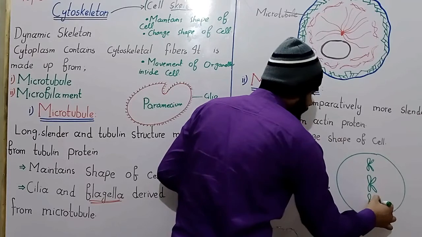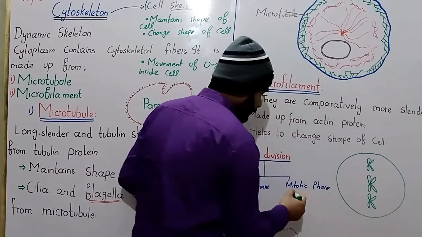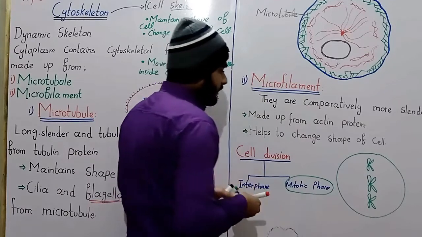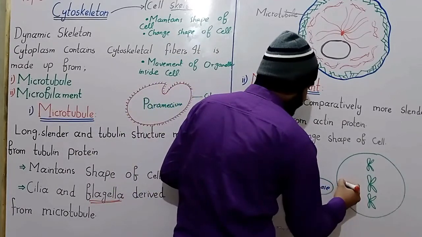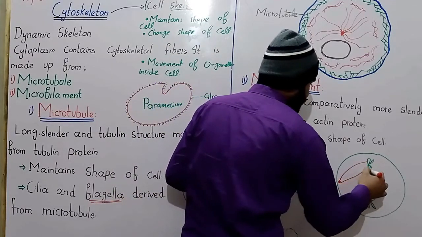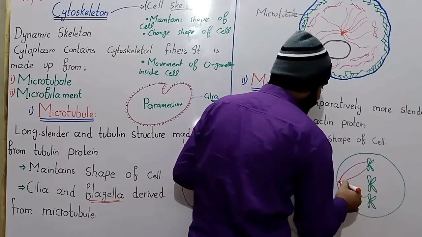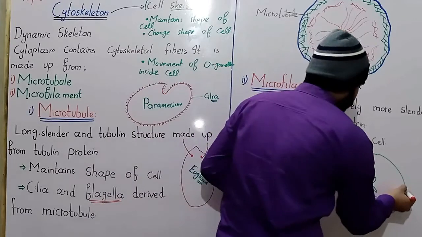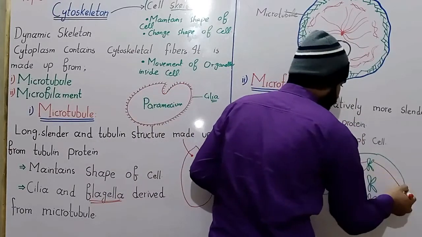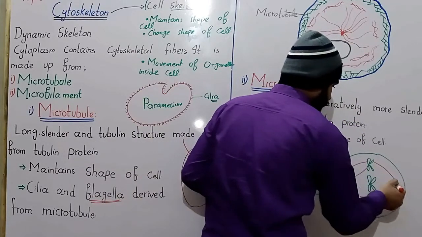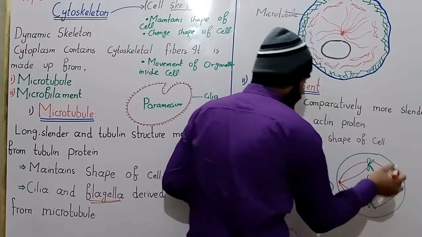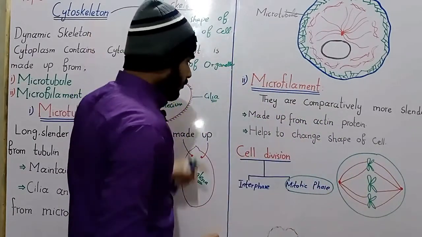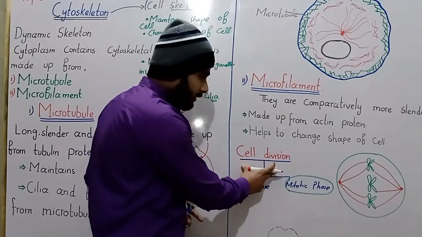These spindle fibers are in actual made up of tubulin protein, that is, microtubules, and microtubules form the cytoskeleton. So we can say that the cytoskeleton is important during cell division.